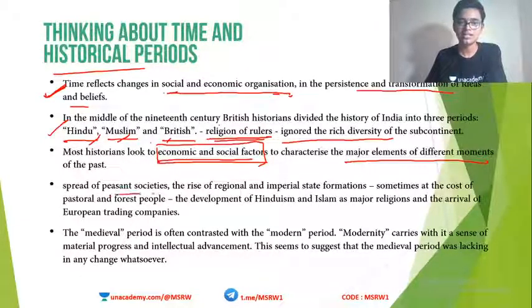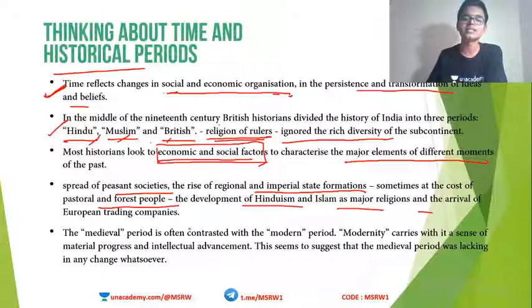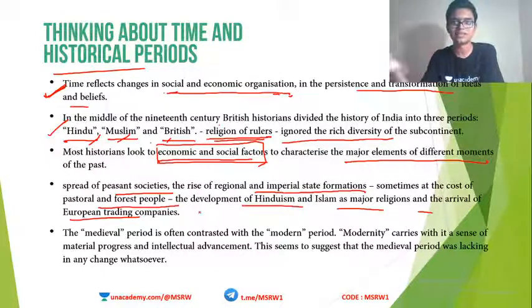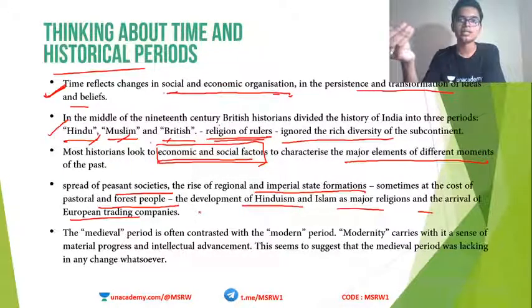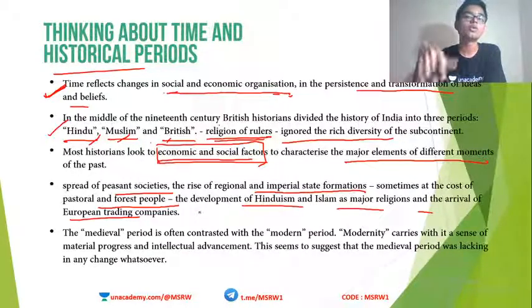Spread of peasant societies, the rise of regional and imperial state formations, pastoral and forest people, development of Hinduism, Islam, coming of European trading companies. These are various events, social as well as economic events that took place in Indian history. So we can use all these in order to arrive at a much better classification of Indian history rather than going with religion as a classification.